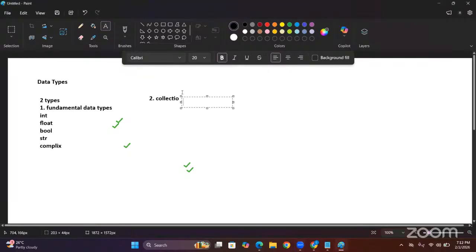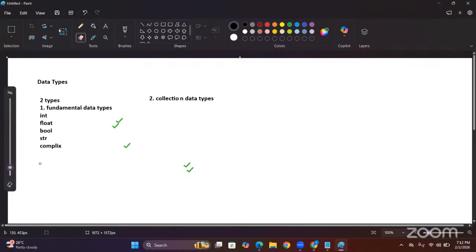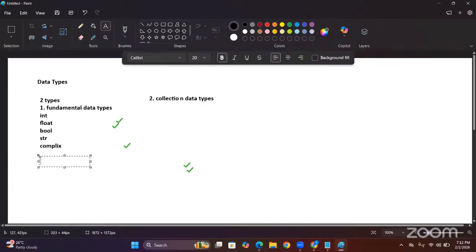Okay, the second one is collection data types. Now I am coming to them one by one. Suppose you go with the fundamental data types. In fundamental, simply we declare a single variable. Here n1 is a single variable and we are assigning a single value. So fundamental can always hold a single value in a single variable.